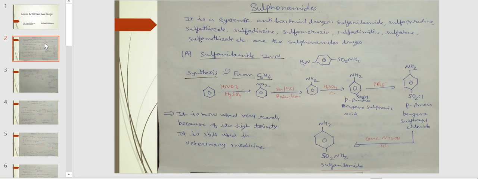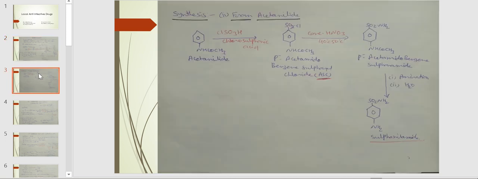In the second method, it is prepared from acetanilide. When acetanilide is treated with chlorosulfonic acid, the compound para-acetamidobenzene sulfonyl chloride, short name ASC, is formed. This ASC compound is treated with concentrated ammonium hydroxide at 40 to 50 degrees centigrade.